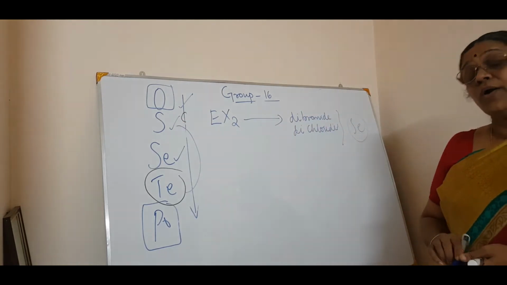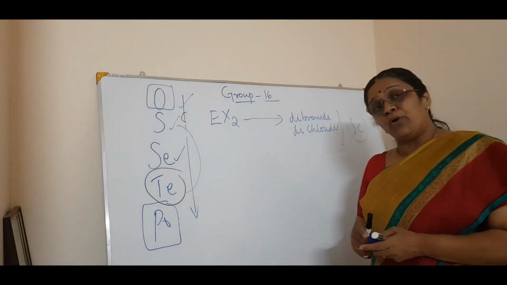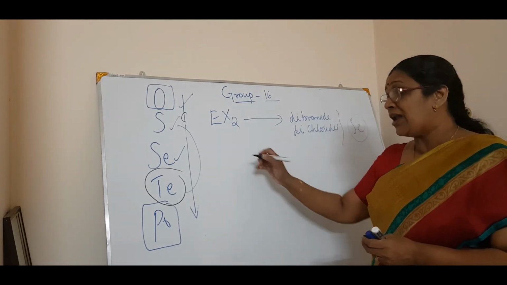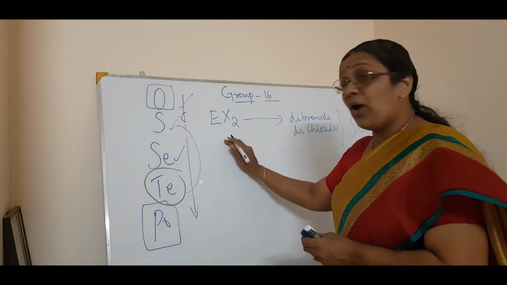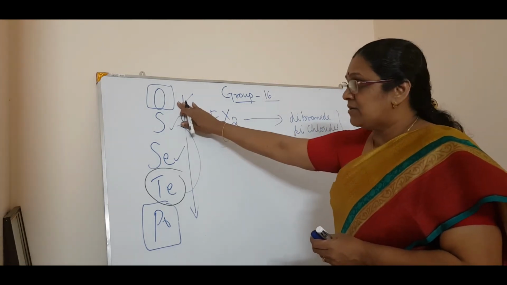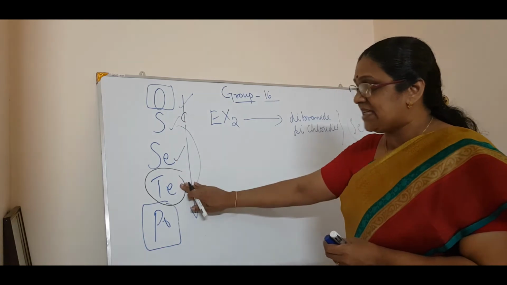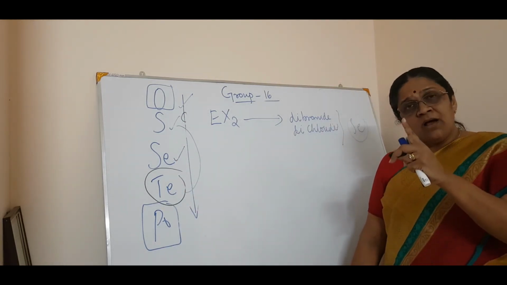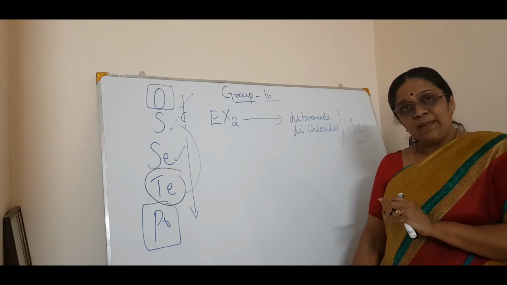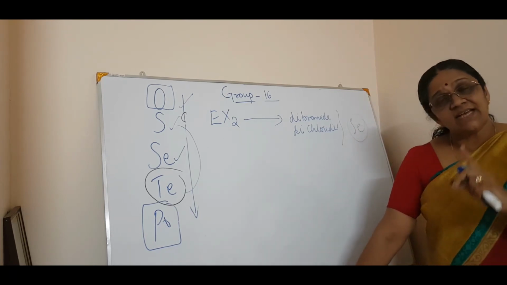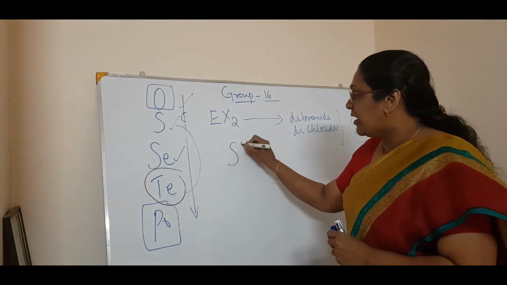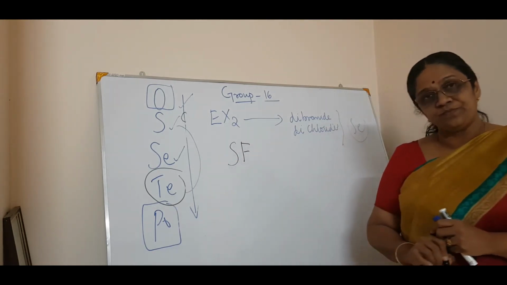Now one more halogen compound is there for this family, that is monohalides. Sulfur, selenium and tellurium can have monohalides, which means one halogen is there. But the problem is, this exists as dimers. What do you mean by dimers? For example, you can't write it as SF2.